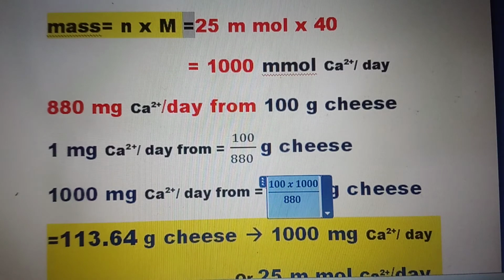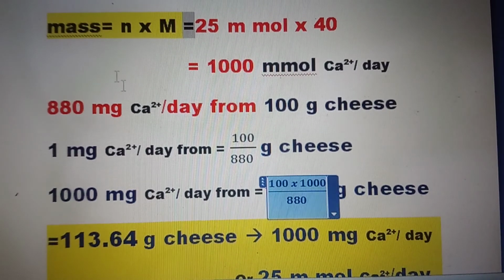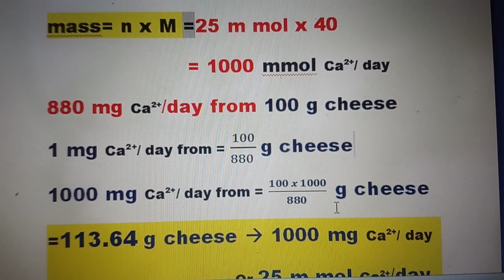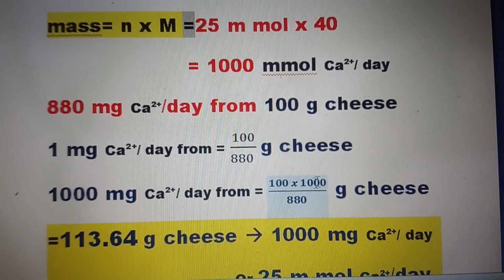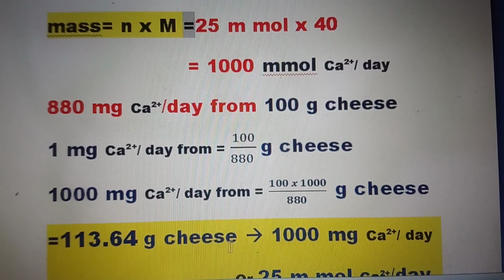Therefore, 1000 milligrams is obtained from 100 times 1000 divided by 880 grams of cheese, and on simplification this is equal to 113.64 grams of cheese. 113.64 grams of cheese will give 1000 milligrams of calcium ion per day.